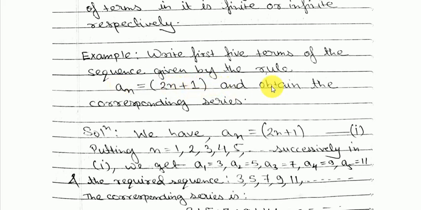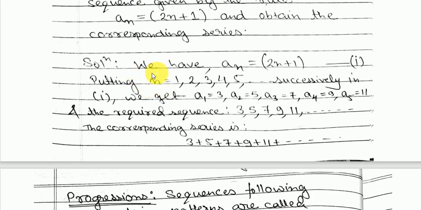So here it's saying write the first 5 terms of the sequence given by this rule. So the solution is: we have an equal to 2n plus 1. So this is the general rule. That means each term is defined by this rule. So putting n equal to 1, 2, 3, 4, 5 successively in this rule, we get a1 equal to 3, a2 equal to 5, a3 equal to 7, a4 equal to 9, a5 equal to 11.